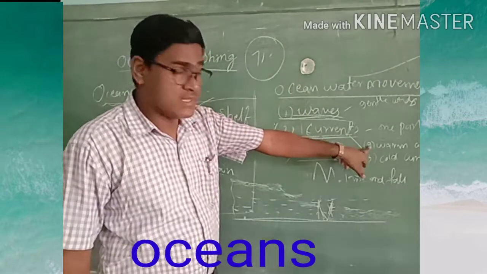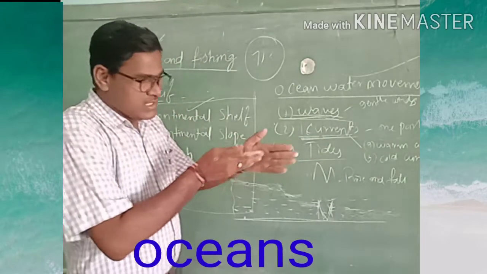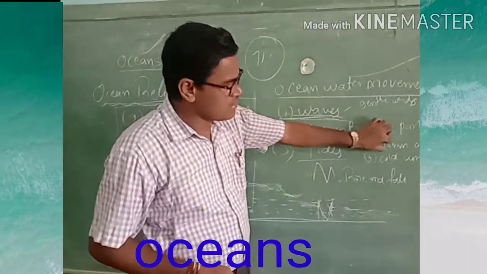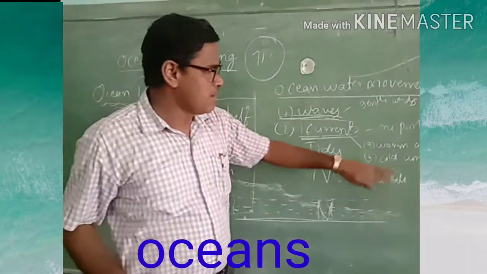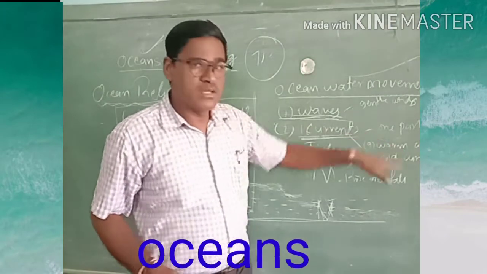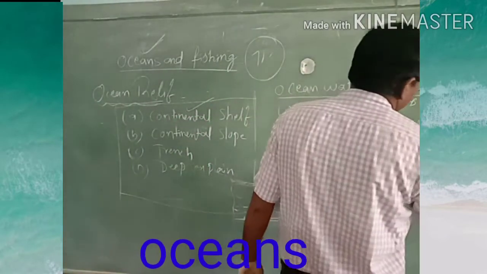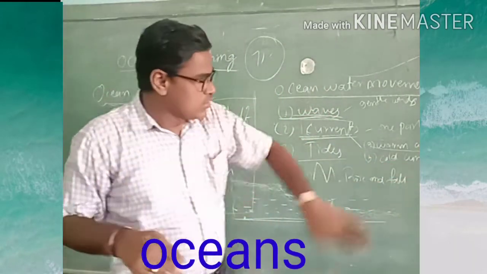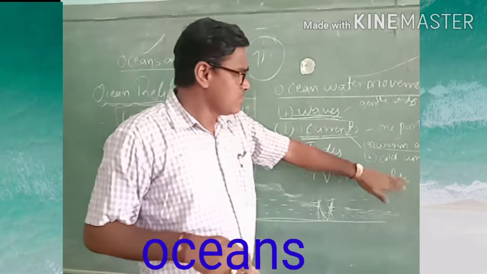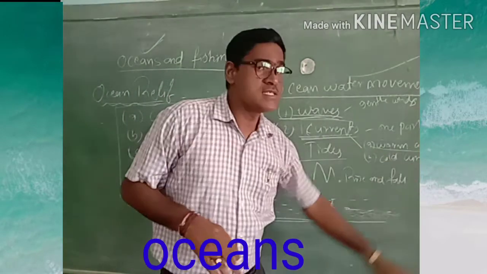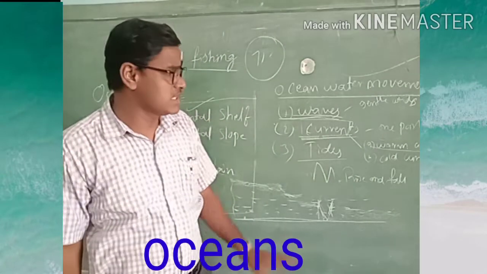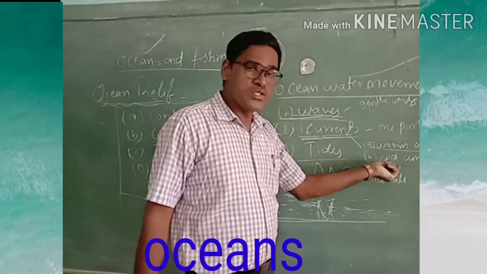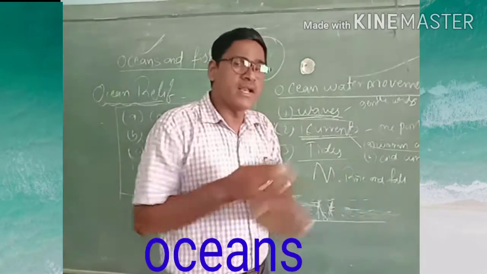Warm currents go from the landmass near the continent to the polar region. And cold currents come from the polar regions to the continental side. So from the continental area to the polar area, warm currents will move.